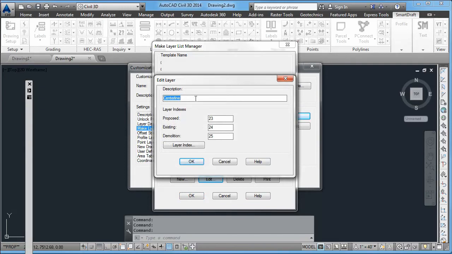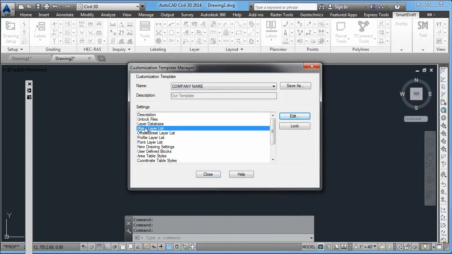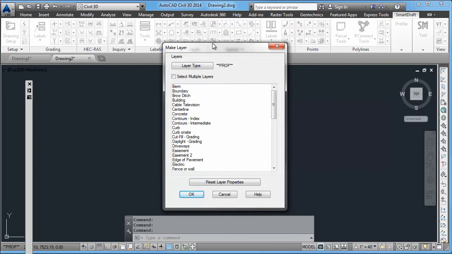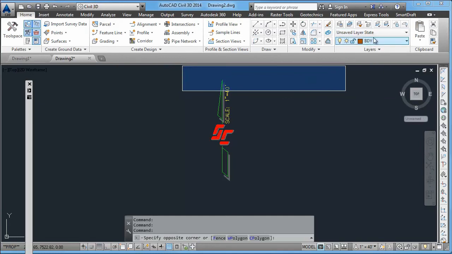So the user sees a text-based description, and then the program says, I'm going to use these layer database indexes to associate to that text-based description. So then when that command make layer is started off the layer panel, here are those layers. Selecting boundary, just set that layer boundary current.